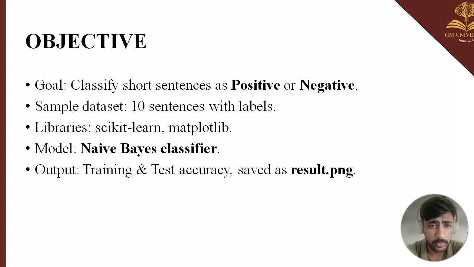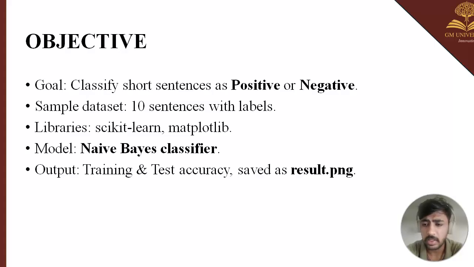The objective: classify short sentences as positive or negative. Sample dataset: 10 sentences with labels. Libraries: scikit-learn, matplotlib. Model: Naive Bayes classifier. Output: training and test accuracy saved as result PNG. The ML model I have trained here is a Naive Bayes classifier.